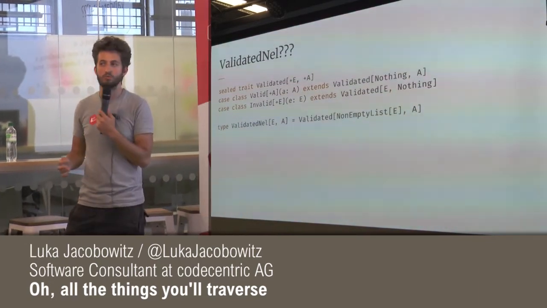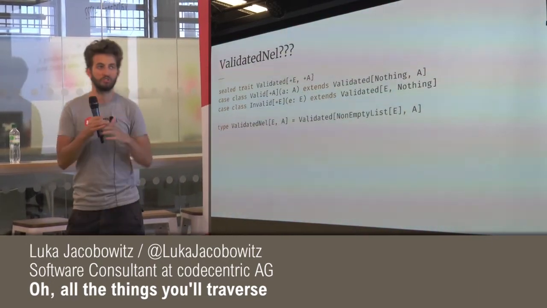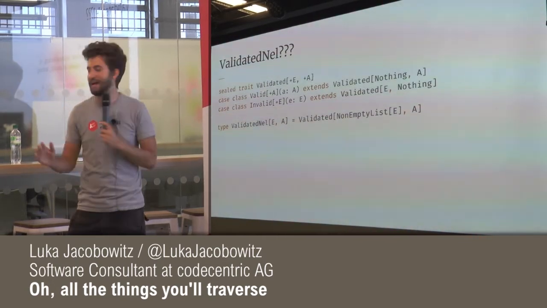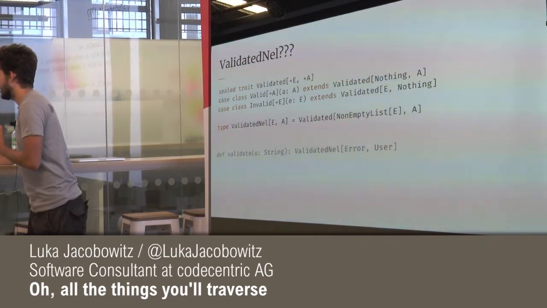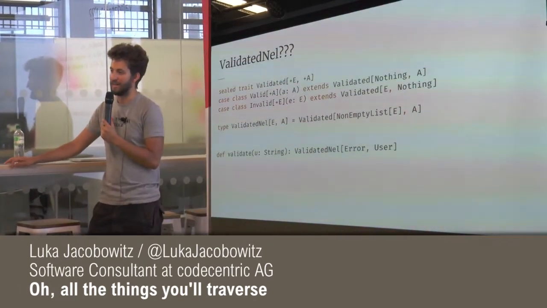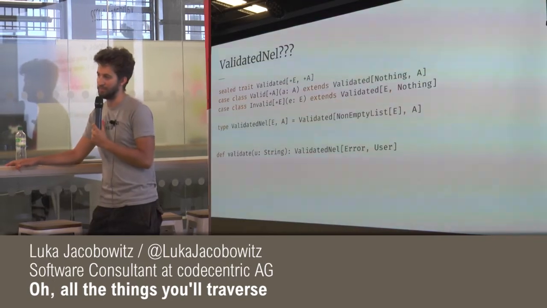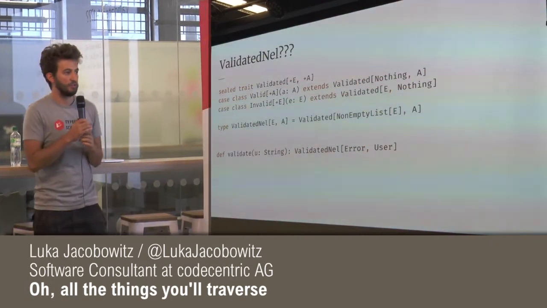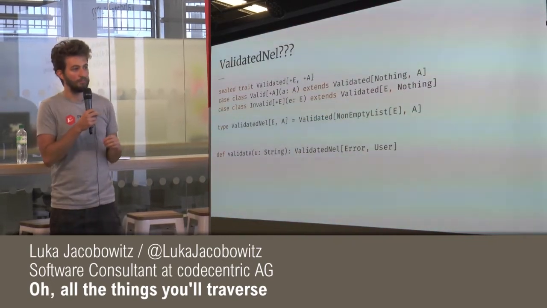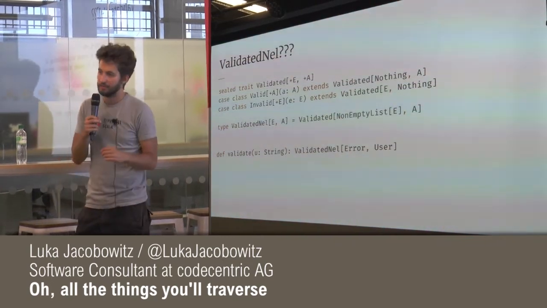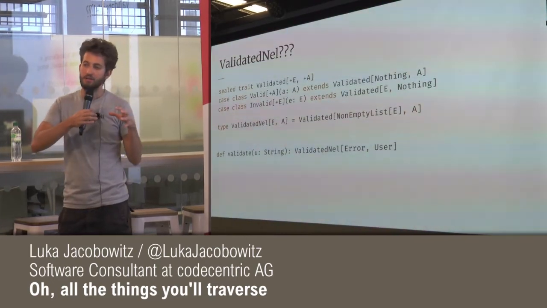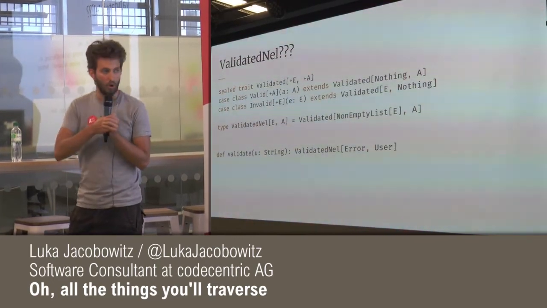And now you might ask, why would we do this? This is basically just like Either, but it has some really neat properties. And that is that it accumulates errors in its Applicative instance. That means that if we combine two ValidatedNels, if both are errors, it will combine the errors using a Monoid.